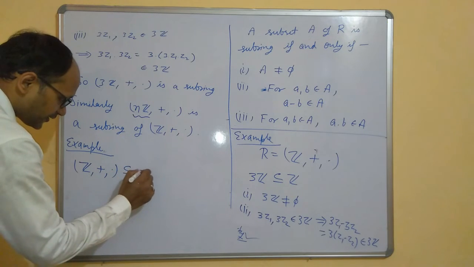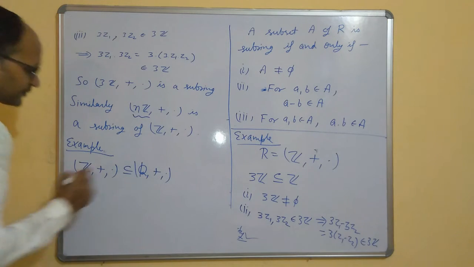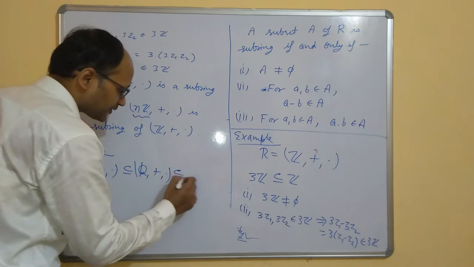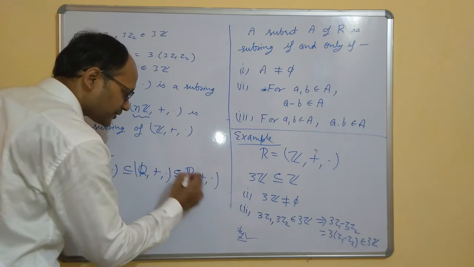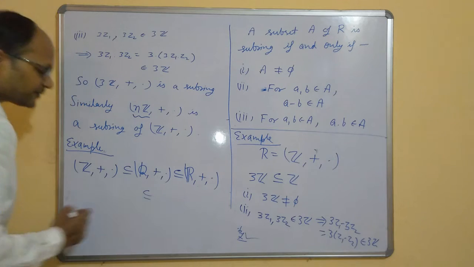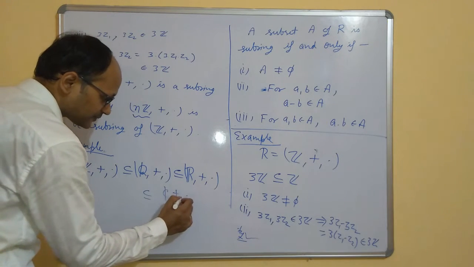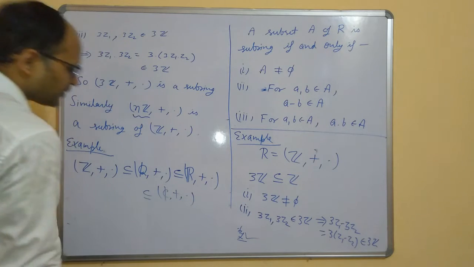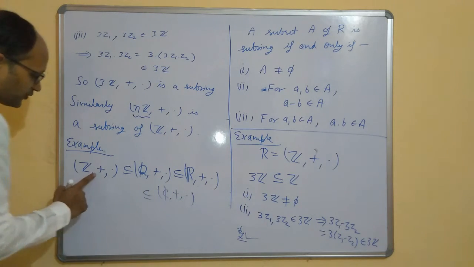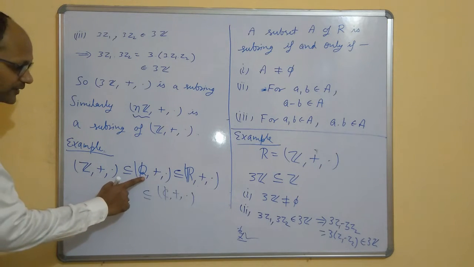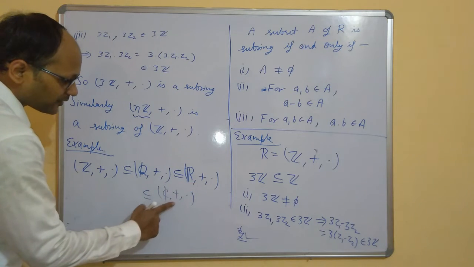It is contained in Q plus dot, which is also a ring. This is contained in R plus dot, and this is contained in C plus dot. But all these plus are the same. So it means this is a subring of this ring, this is a subring of this ring, this is a subring of this ring.